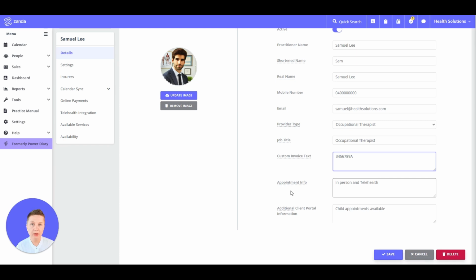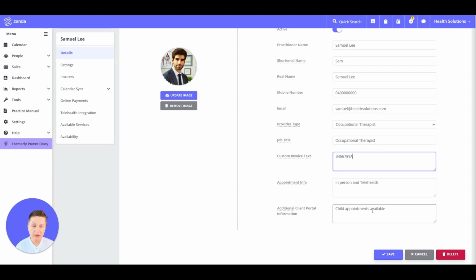Appointment information will be showing on your calendars for the team. So when your admin team is scheduling appointments for the practitioner, they will be able to hover over the practitioner name on the calendar screen to see some additional information about this practitioner. This is helpful if your account is for a large team and you need to briefly convey important information about your practitioners that is important for the scheduling team to know, for example. So feel free to enter this here in this box.